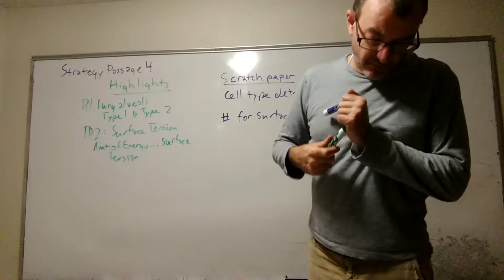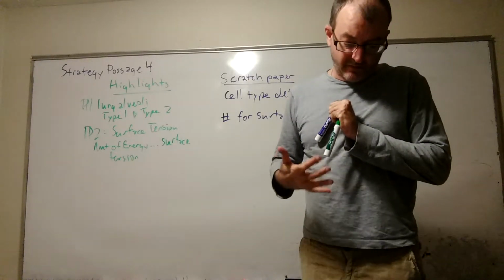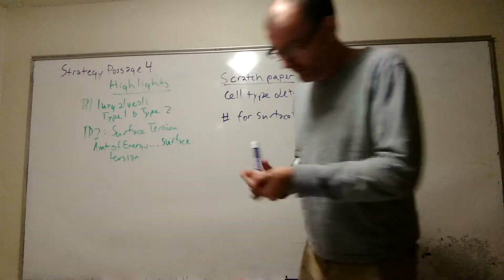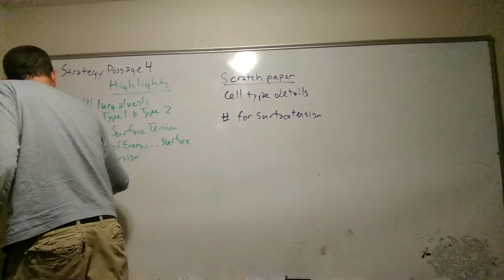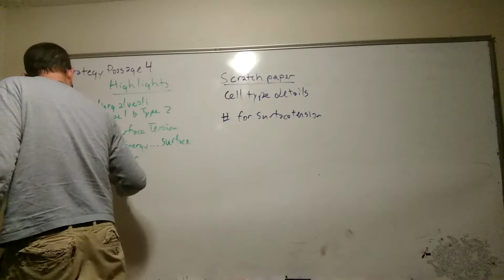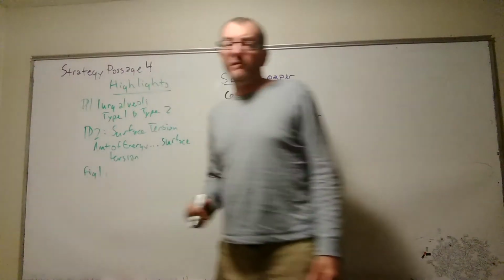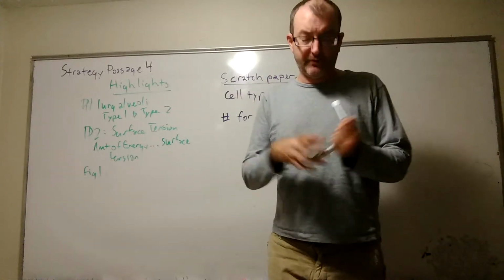Then we see we got figure 1. All right, attractive forces of water molecules gray and effective surfactant molecules in white. So figure 1, just simply, of course you can't highlight it, but it's an illustration of what's going on with that surface tension.